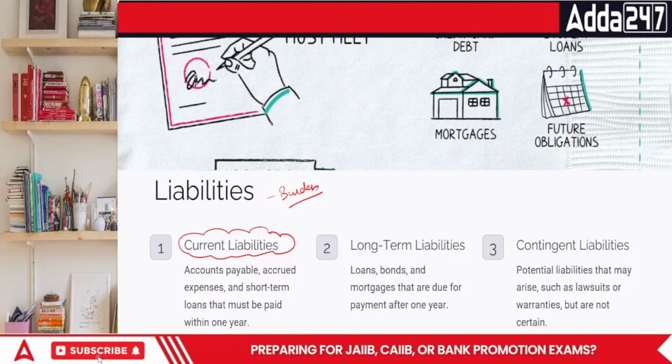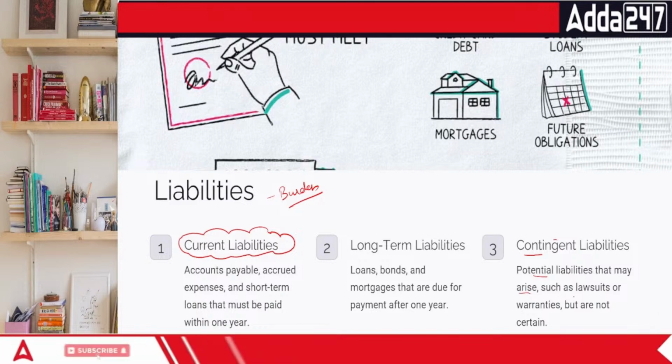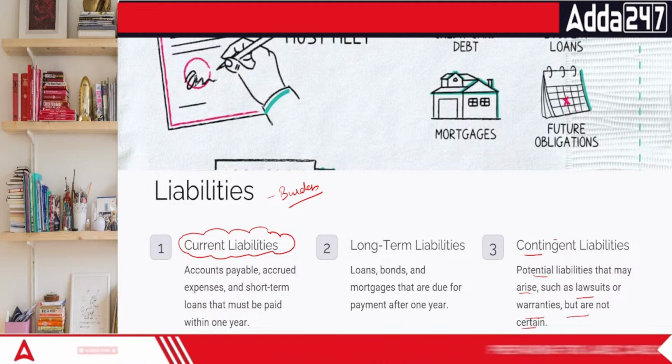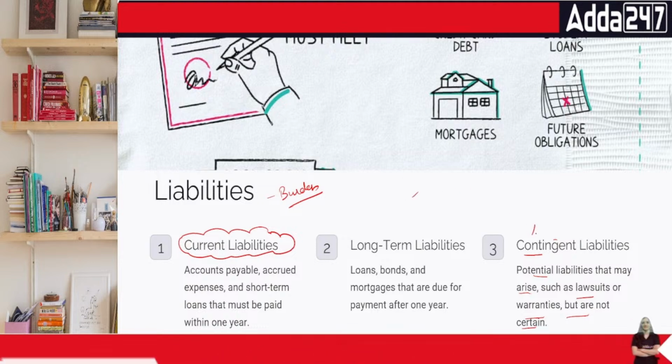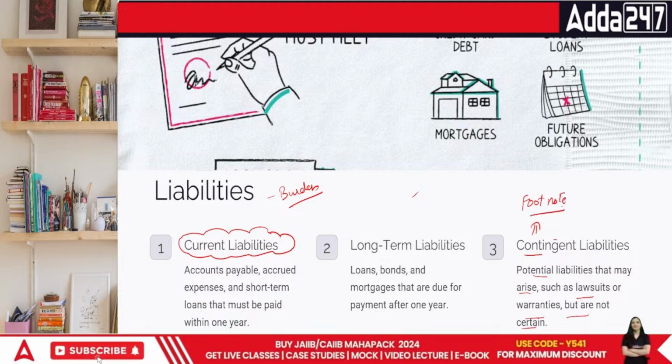If it is not certain, then it is definitely called contingent liabilities. This talks about the potential liabilities that may arise, such as lawsuits or warranties, but they are not certain. Okay? That is why contingent liabilities are not actively a part of the financial statements. They are disclosed because of the principle of full disclosure.